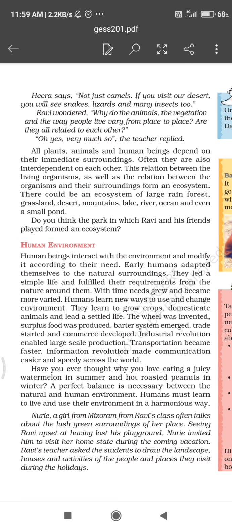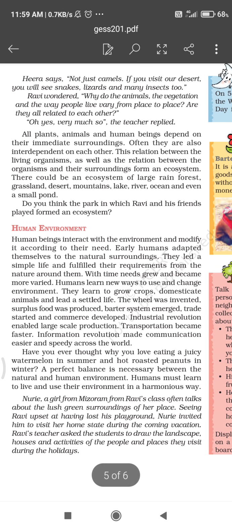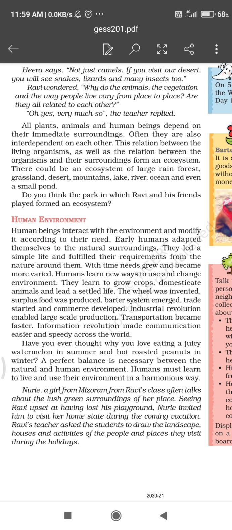But according to the change of time, human being learned to grow crops. He learned to make houses. He learned to use the wheel. He learned means of transportation and communications. He learned how to trade, he learned how industries can be built. So, with the change of time, he learned so many things and he modified the natural environment according to his needs.